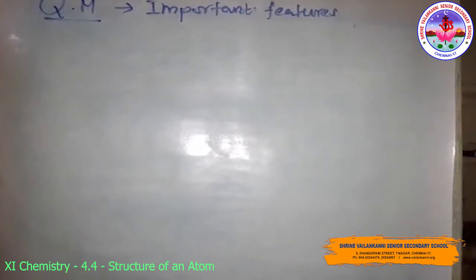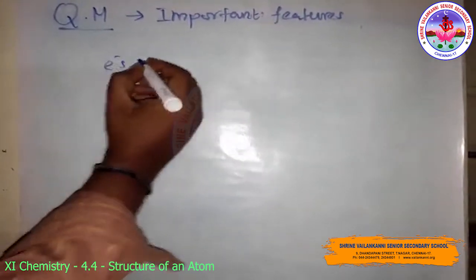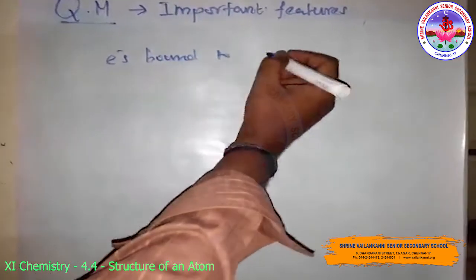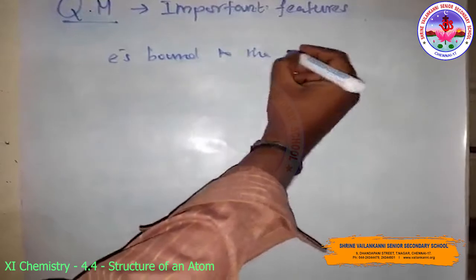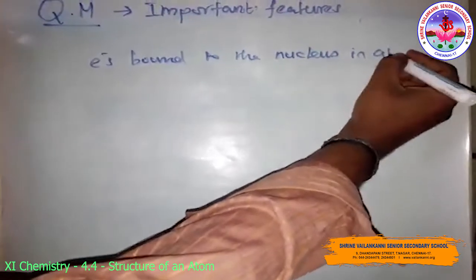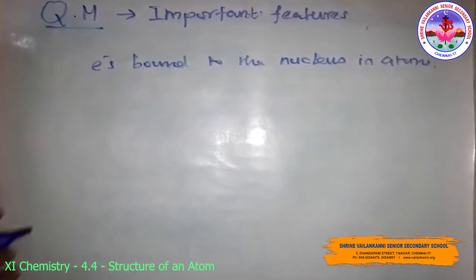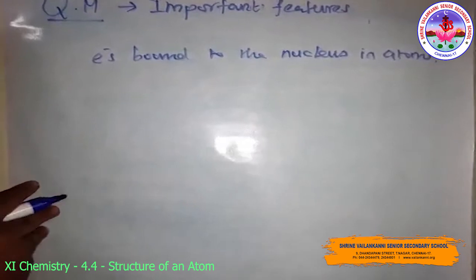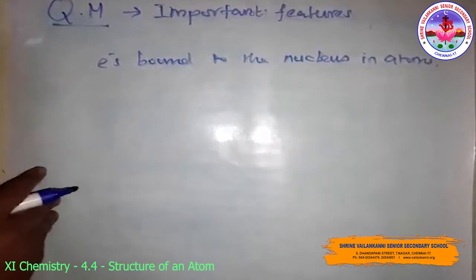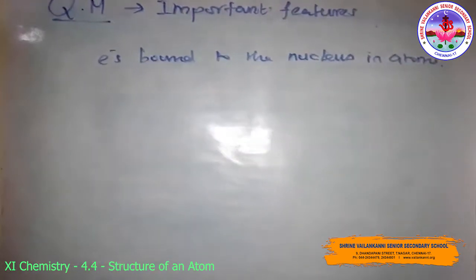For example, the electrons are bound to the nucleus in an atom. The existence of quantized electronic energy levels is a direct result of the wave-like properties of electrons and are allowed solutions for the Schrödinger wave equation.